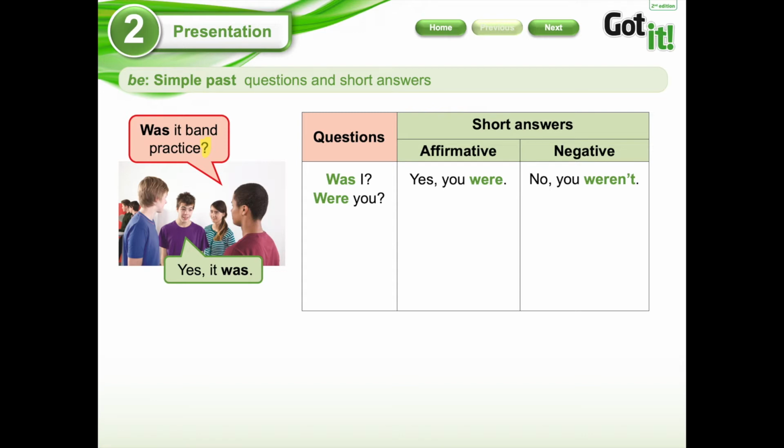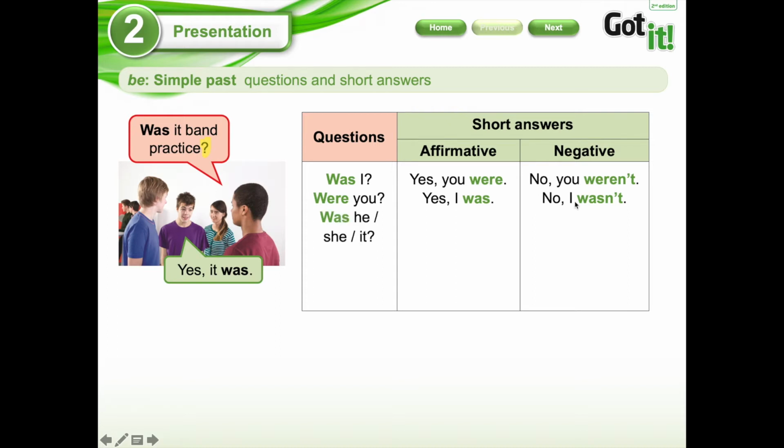So, here we have the other form. Were you? The other person that is with me is going to ask me, were you? And I am going to answer, yes, I was, or no, I wasn't. En esta oportunidad es al revés, ¿ya? La otra persona es la que va a preguntar y soy yo la que va a contestar. Por ese motivo hay un yes, I was, or no, I wasn't.